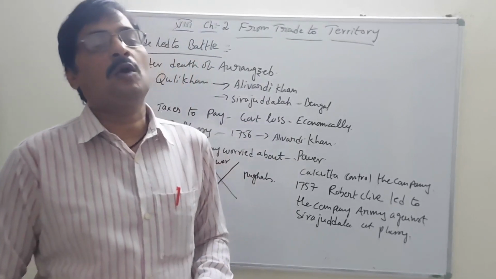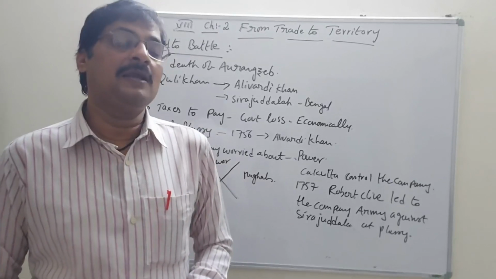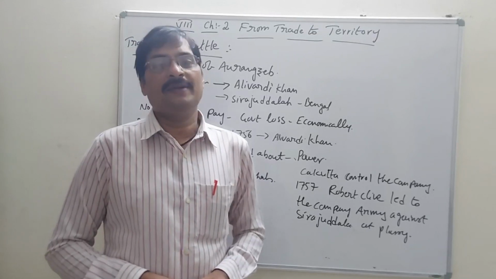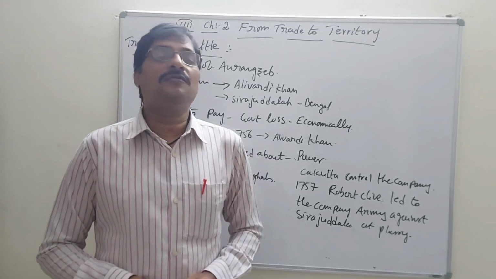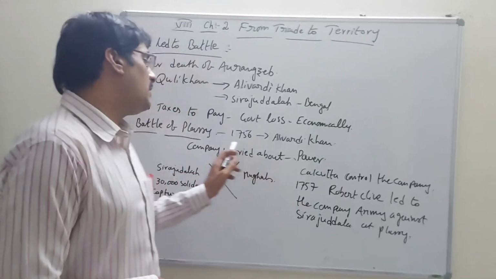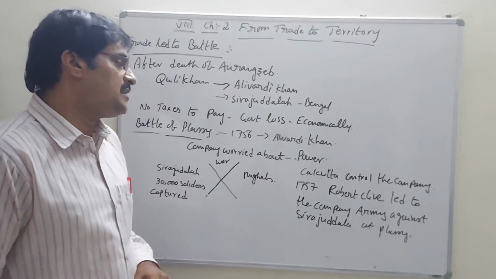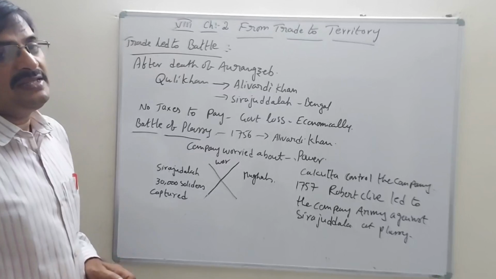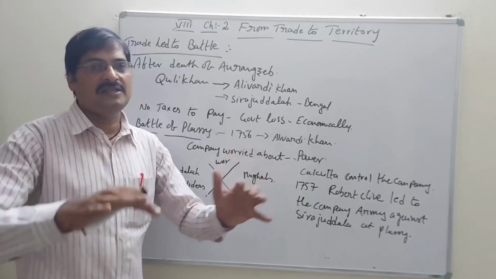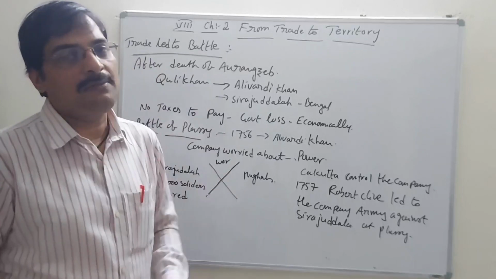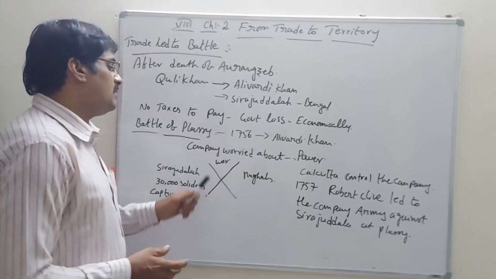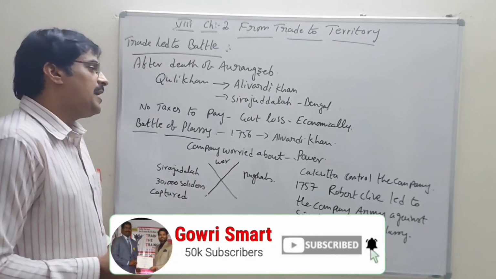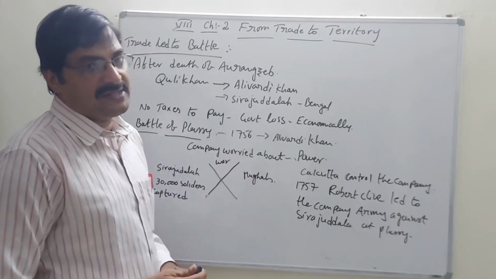This famous war we can call the Battle of Plassey. What is the meaning of the Battle of Plassey? How did it happen? According to this refusal of taxation, on one side was Siraj-ud-Dawla and on the other side the Mughal emperors. Siraj-ud-Dawla took 30,000 soldiers and captured the place of Bengal. So this is a war going on between the Mughal emperor and Siraj-ud-Dawla. It is famous, in 1756.